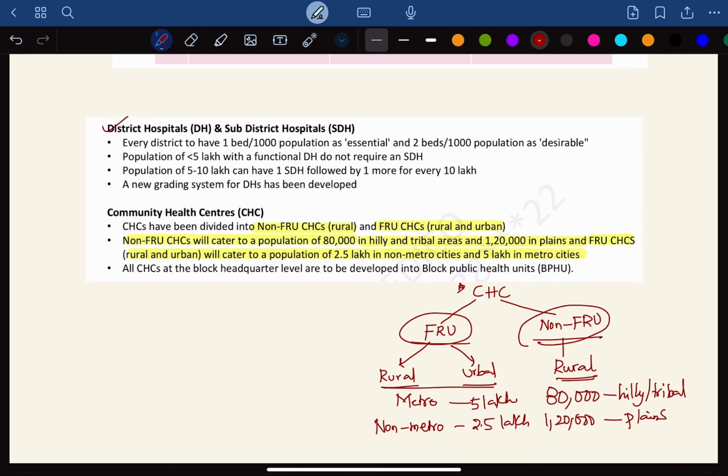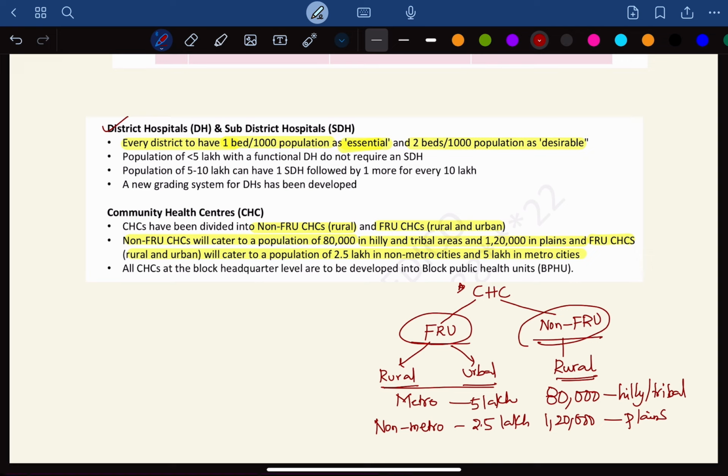The next in the chronology is a district hospital, a district or sub-district hospital. As per the norms, this is very important. Every district should have 1 bed for 1,000 population in the public health hospitals. This is the essential criteria, but the new desirable is 2 beds per 1,000 population. At least there should be 1; if possible, 2 is desirable. 1 bed per 1,000 population is essential. 2 beds per 1,000 population is desirable.